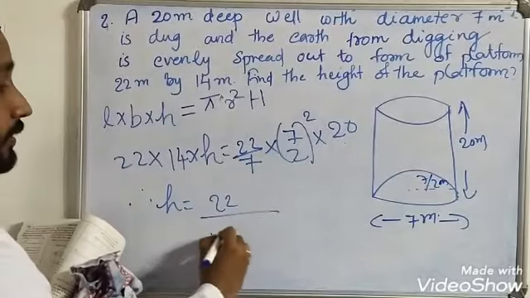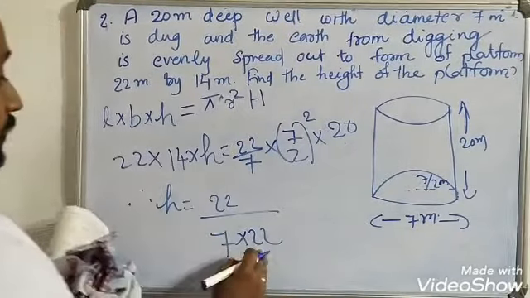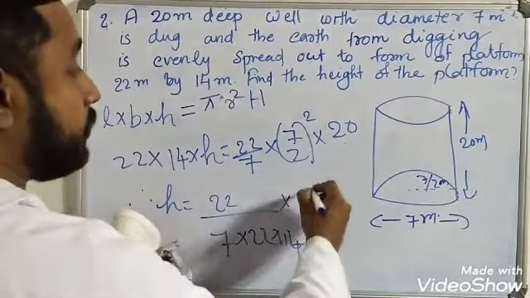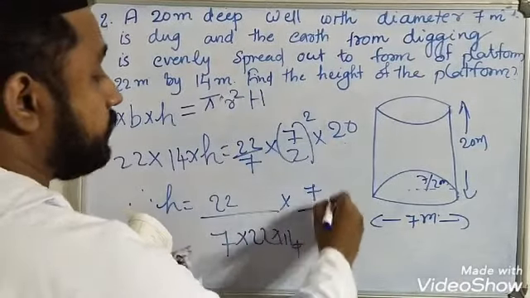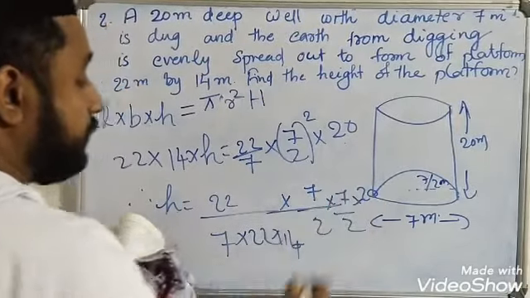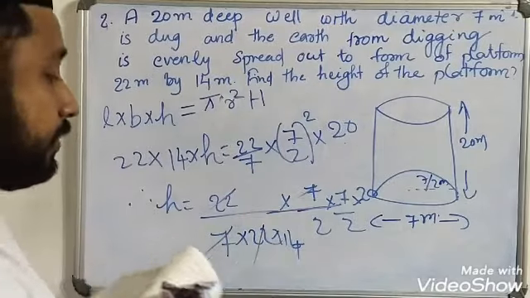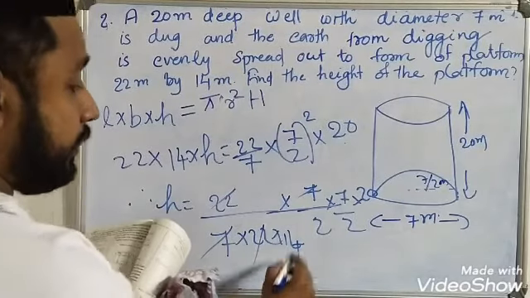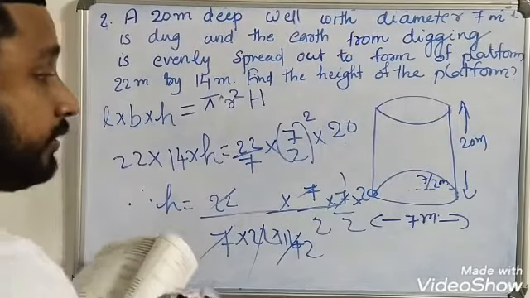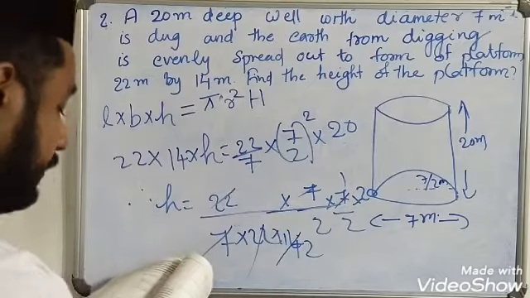22 by 7 is there. Then this 22 comes in the denominator. 14 is also there. Then 7 by 2 whole square, that is 7 by 2 into 7 by 2 into 20. So let us cut 22 and 22, 7 and 7. Then 14 and 7 we can cut to 1. Then 20 and this 20 also we can cut.